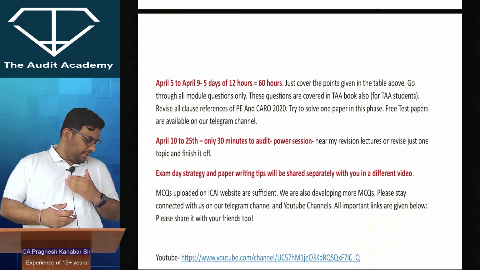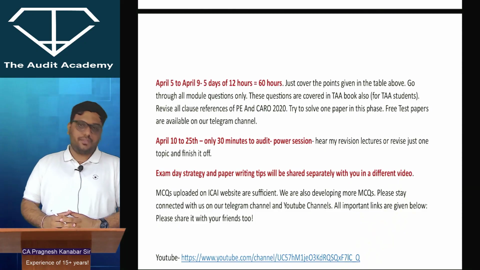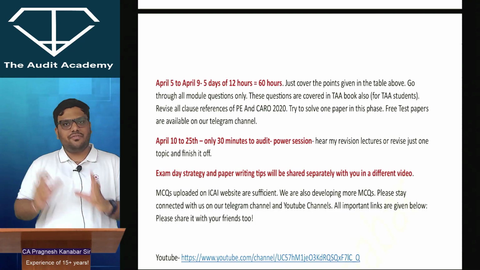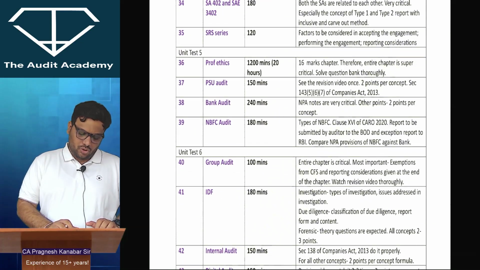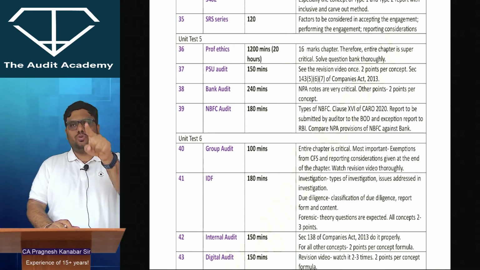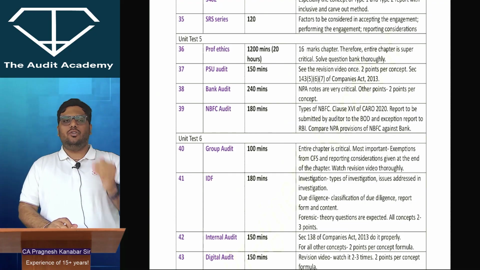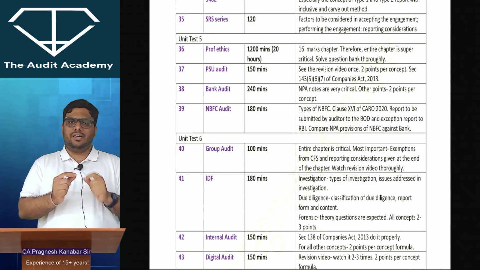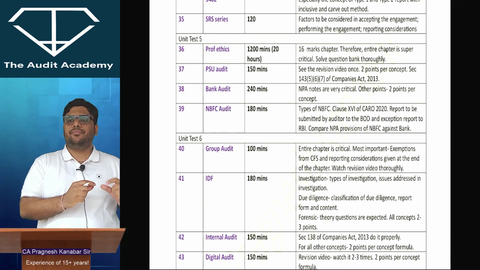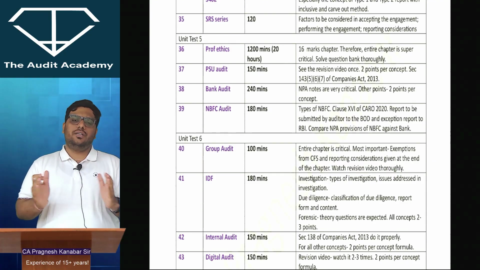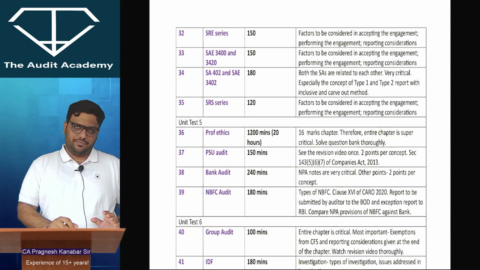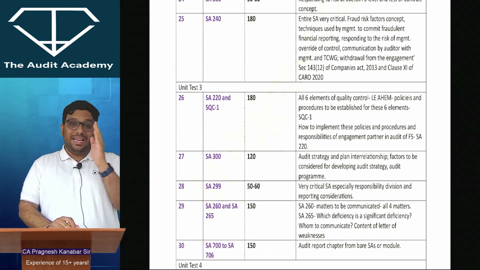And then from April 10 to April 25th, I have another phase. So these are the different phases of studies that I have planned. So till 15th March, you have flexibility. Either you adopt a piecemeal approach where you study a little daily, or you can just study the audit subject in one shot and finish it off.